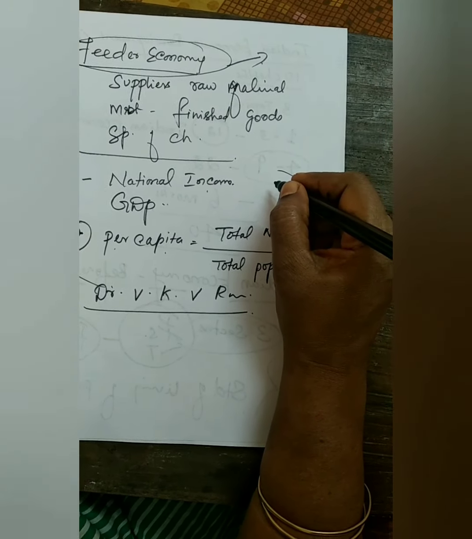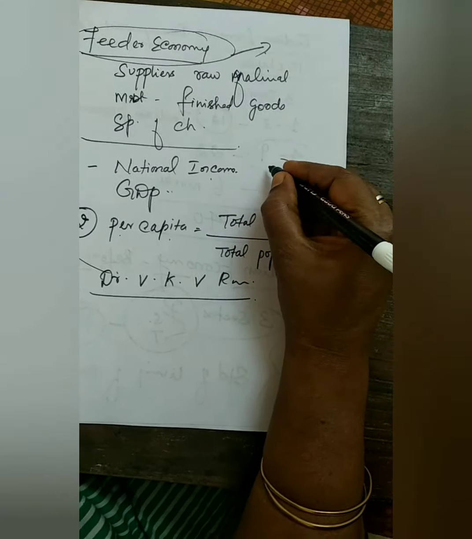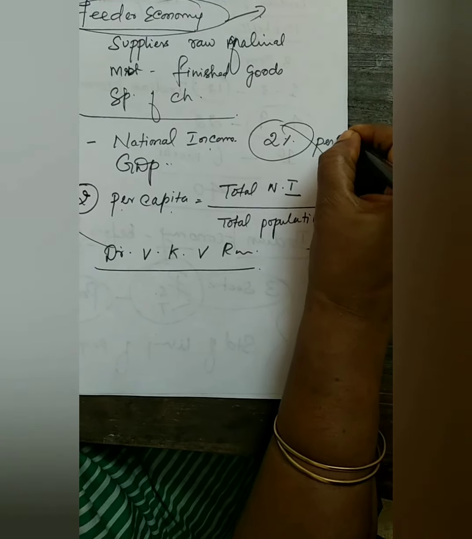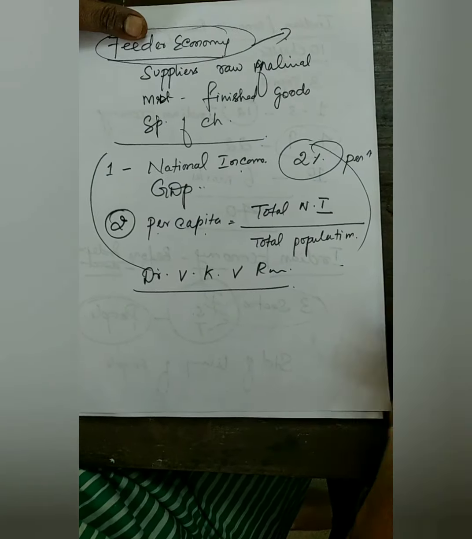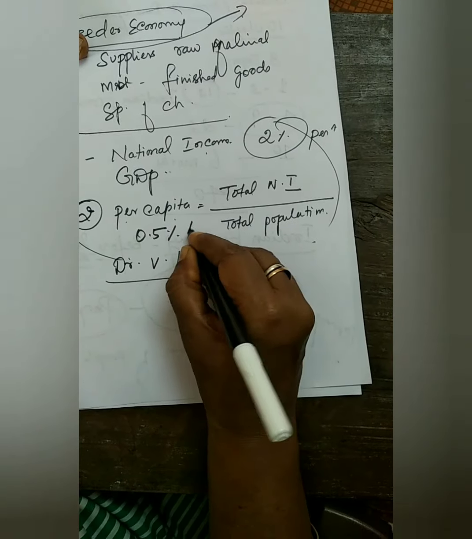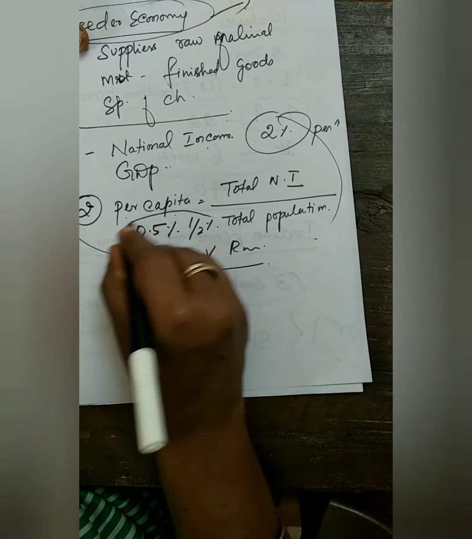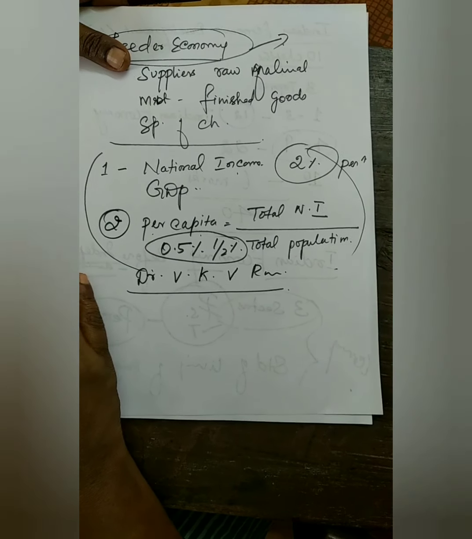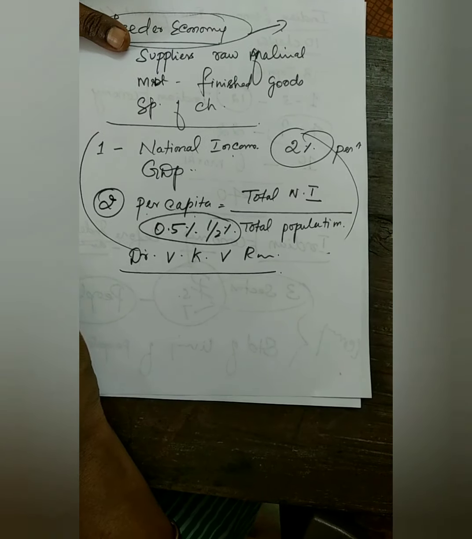So what was the national growth in those times? It was just about 2% per annum. See, that is the situation of India. Per capita income was just 0.5% per annum in India, because Britishers did not concentrate on the development of our country.